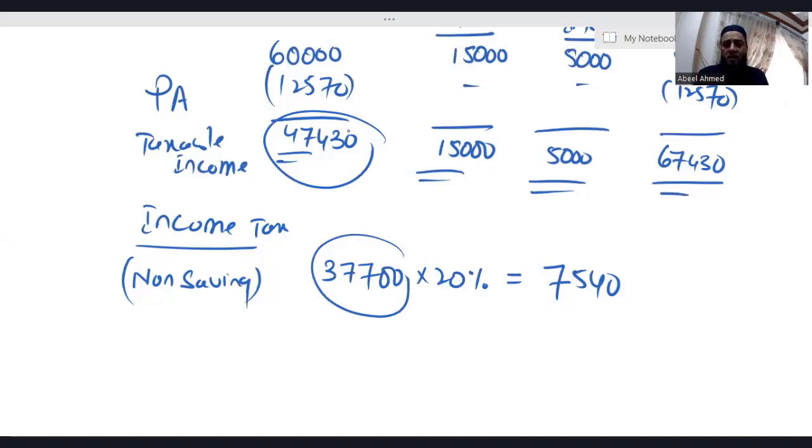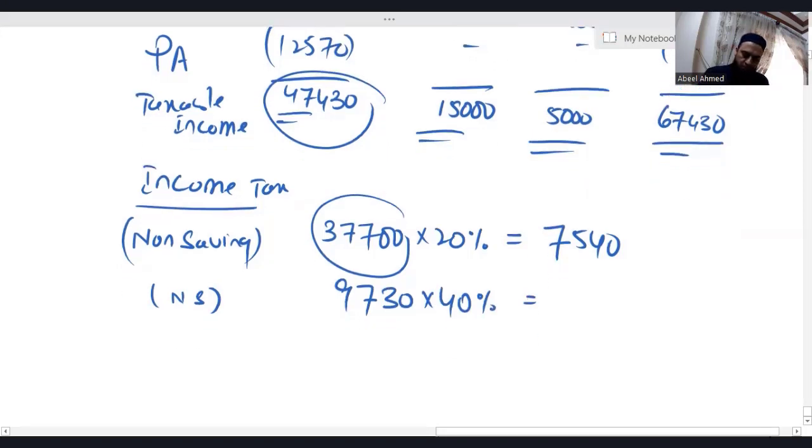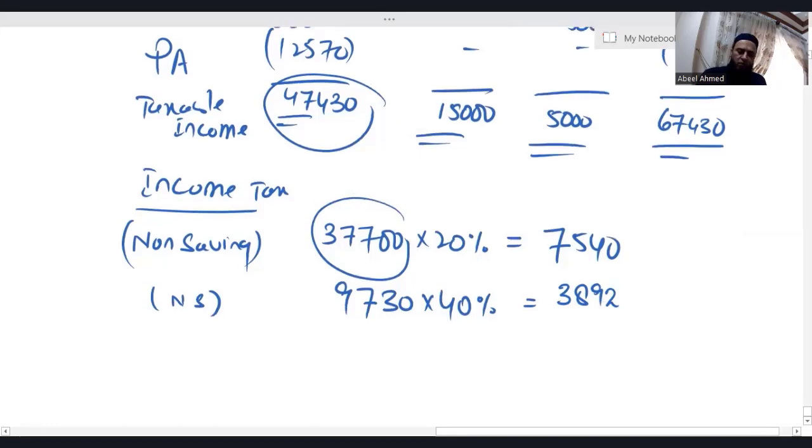Logically, this 9,730 falls in high rate band, where applicable tax rate is 40%. Again, right now we are on non-saving income. 9,730, applicable tax rate is 40%. Let me take 40% of this. 3892. Now, obviously, we have to move towards saving income, interest income, as we have already decided.